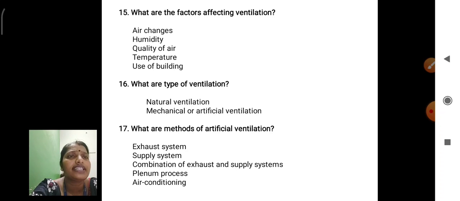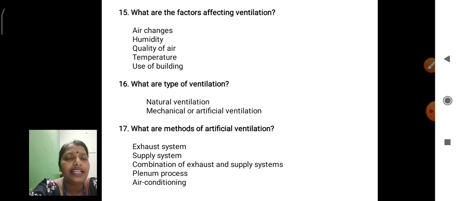What are the factors affecting ventilation? Major factors are air changes, humidity, quality of air, temperature and use of building. What are the types of ventilation? Natural ventilation and mechanical or artificial ventilation. And next, what are the methods of artificial ventilation? We have to reduce the heat energy.